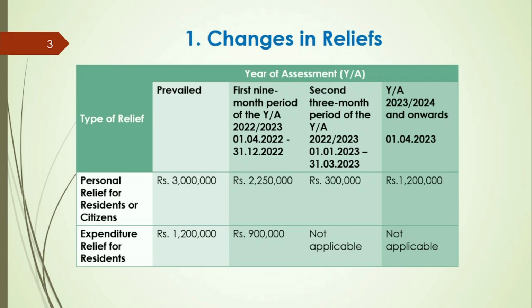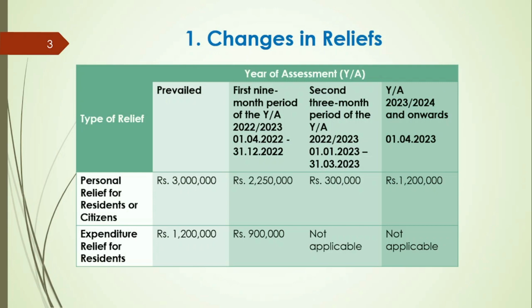First, let's see the tax changes in reliefs. The situation up to the introduction of the new amendment was, for a year of assessment, residents or citizens had a personal relief of 3 million rupees and residents had an expenditure relief of 1.2 million rupees.